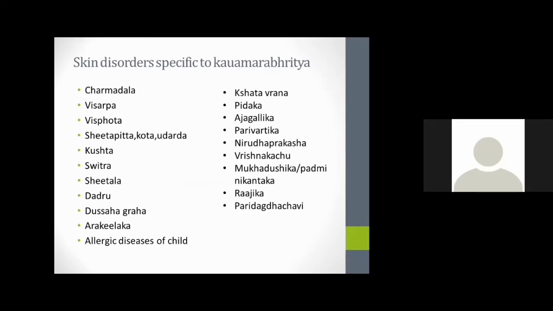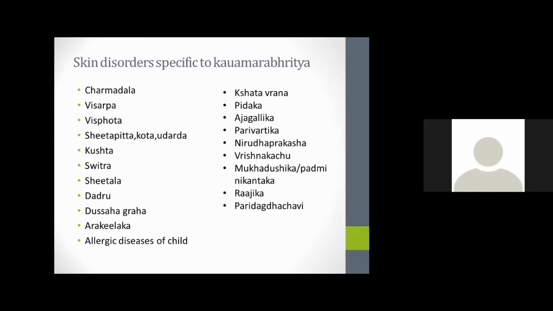And there are some skin disorders specifically discussed in Kaumara Britya, like Charmadala, Visarpa, Visporda, Shidapitta, Koda, Udarda, Kushta, Shvitra, Shidala, Dadru, Dusahagraha, Arakilaga, allergic diseases of the child, Shadavrana, Pidaga, Ajagalika, Parivartika, Niruta Prakasha, Vrishnakachu, Kachu, Mukhadushiga, Rajiga, Paridakta Chavi.